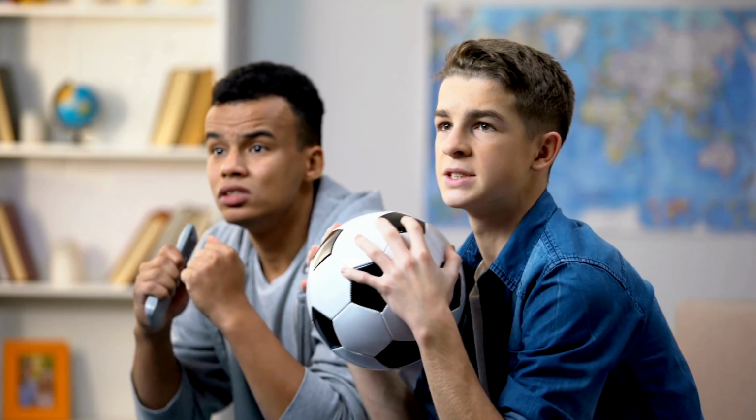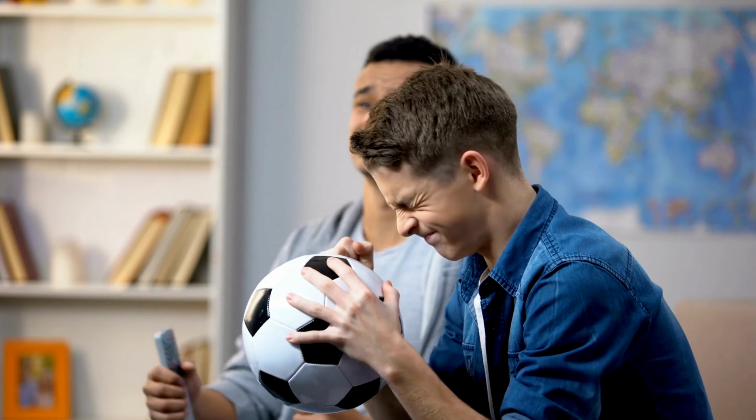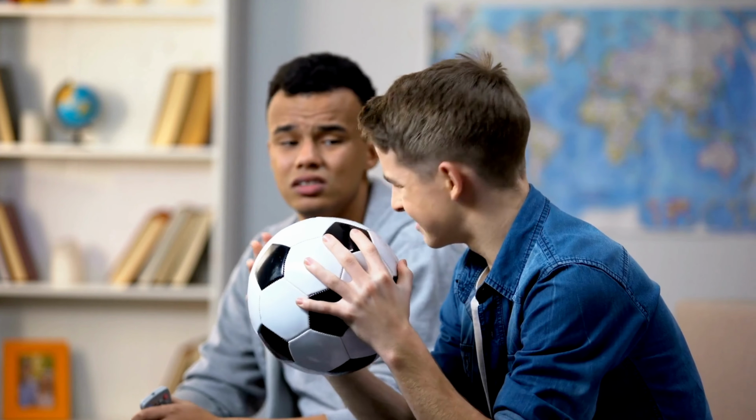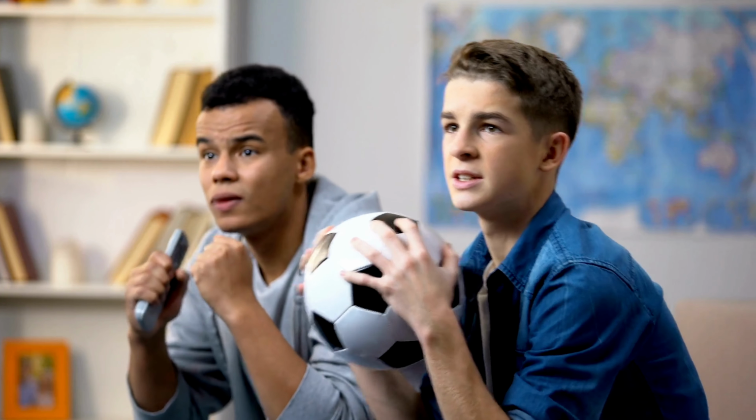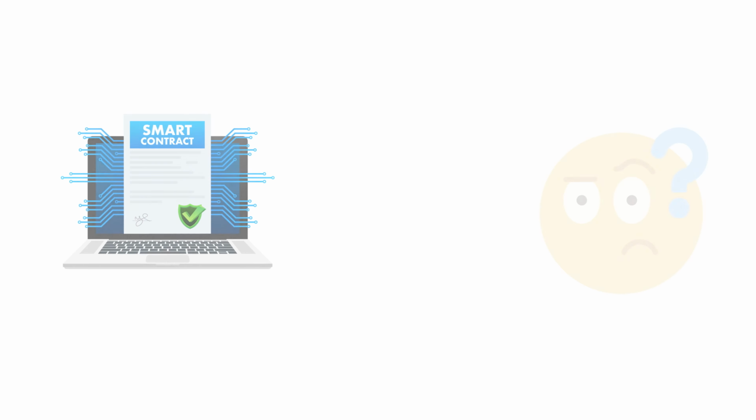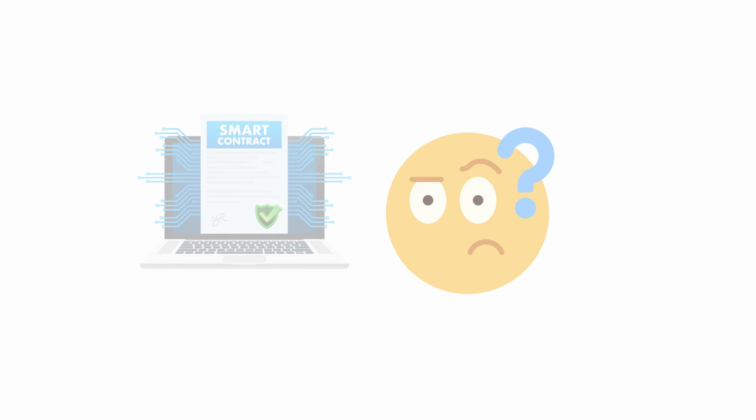Let's say two friends make a bet. If Team A wins the football match, I'll pay you $50. They decide to use a smart contract, so it's automatic and fair. But here's the problem. The smart contract doesn't know who won the game, because blockchains can't access live sports scores.